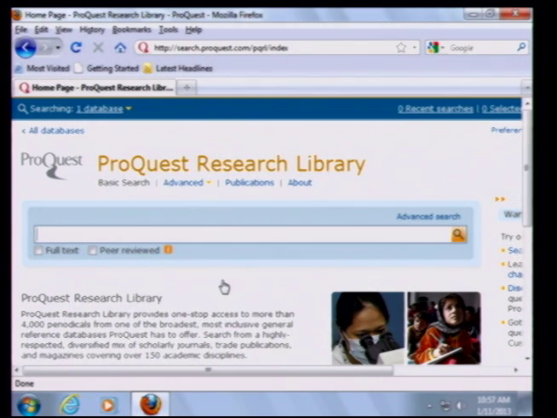So let's shift gears here, and let's do full text, and let's do peer-reviewed. Now, let me explain something about peer-reviewed articles. You have two kinds of articles appearing in Galileo. You have articles that are in popular magazines, and you have articles that are appearing in what we call professional journals. Professional journals are written by people in the field, historians, the Journal of World History, or Modern Europe, or Current History. Those are all examples of professional journals.